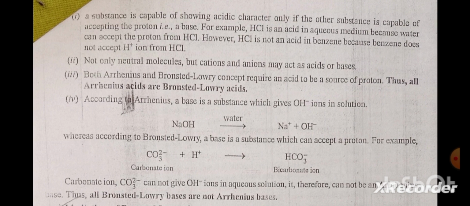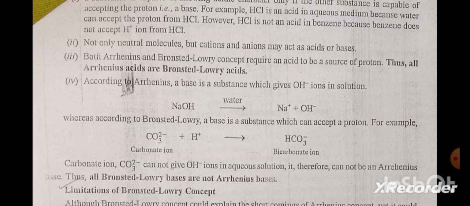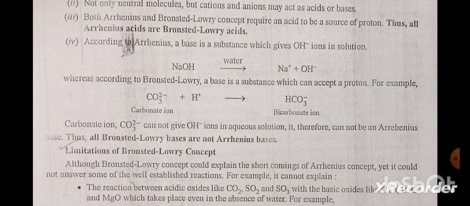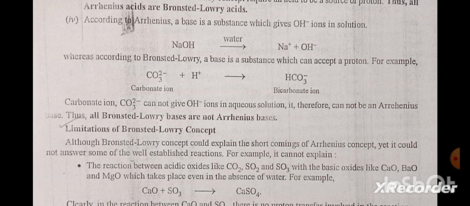Third, both Arrhenius and Bronsted-Lowry concepts require an acid to be a source of protons. Thus, all Arrhenius acids are Bronsted-Lowry acids. Fourth, according to Arrhenius, a base is a substance which gives OH negative ions in solution. NaOH gives Na positive plus OH negative. Whereas according to Bronsted-Lowry, a base is a substance which can accept a proton. The carbonate ion, CO3 2 negative, cannot give OH negative ions in aqueous solution. It therefore cannot be an Arrhenius base. Thus, all Bronsted-Lowry bases are not Arrhenius bases.